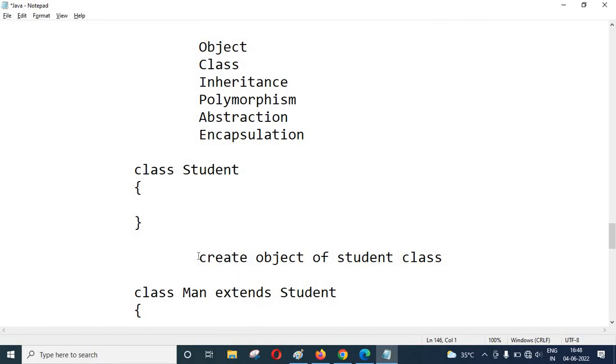So before using all these features, we must create the object. Then what is the process, and how can we create an object of a class?